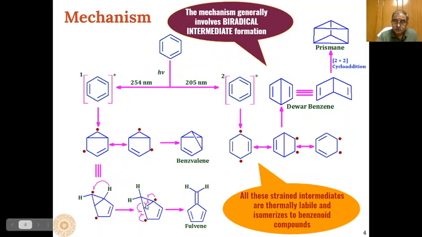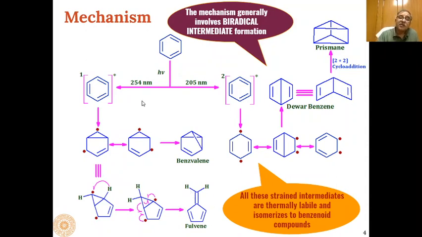And then this carbon-carbon bond breaks. One electron from here goes to this place, and one electron from here, they will form a carbon-carbon double bond, this one. Similarly, the one electron remaining over here will go to this place, and this electron, they will form a carbon-carbon double bond at this place. So this is how we will get fulvene as the product.